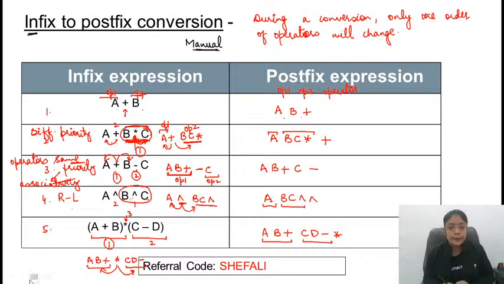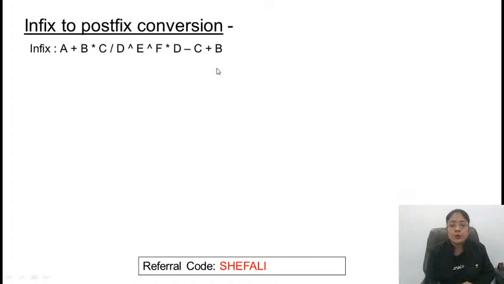Great. So till now the expressions we took were so small that there is no problem. So it looks like why we need to understand or why we need to use an algorithm for conversion purpose. It's so easy. This is only for understanding. Now let's take a complex problem. This is the expression. So many operands and operators are there. I want you to convert this infix expression to postfix expression.